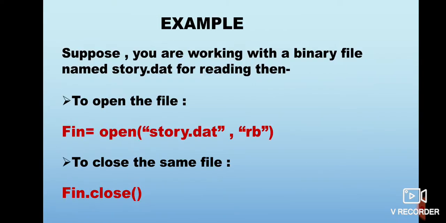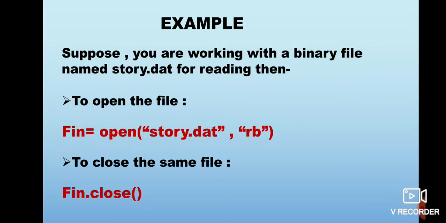Let us take up an example. Suppose you are working with a binary file named story.dat and you opened it for reading purpose. So for opening that file, what will you write? You will write the name of the file handle, which is fn in this case, is equal to open. We use the open function for opening the file, and we provide two parameters inside it. First is the name of the file to be opened and then the purpose. So the name is story.dat and rb is the mode in which I am opening the file, because I have to open this file for reading purpose and it is a binary file. So rb is the mode that I am using.